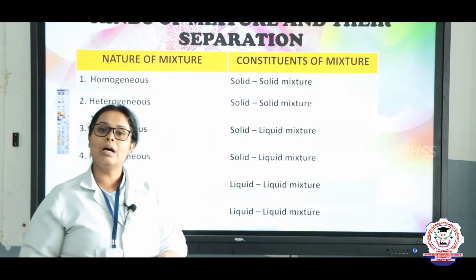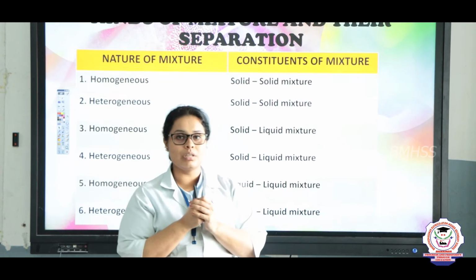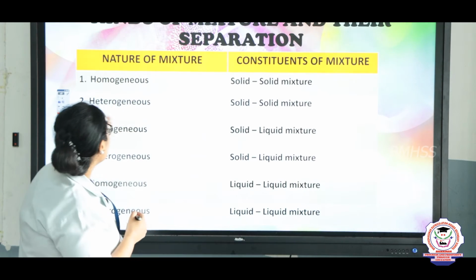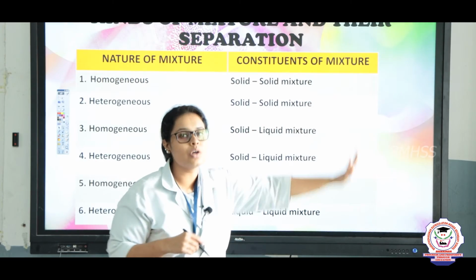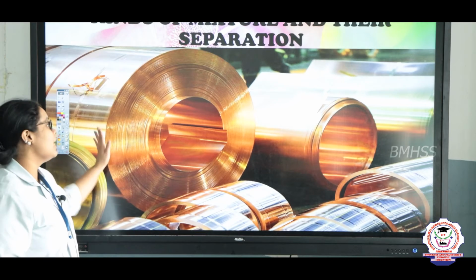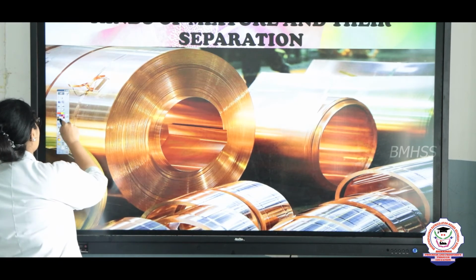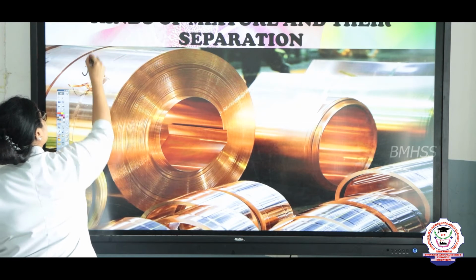Okay. Now let's see how to do the separation of these mixtures. So children, first let's see a homogeneous mixture of solid and solid. So here you can see this. What is this, children? Yes, this is an alloy.